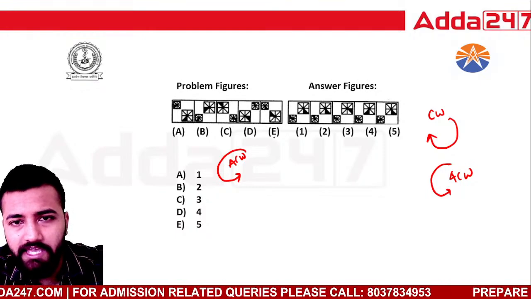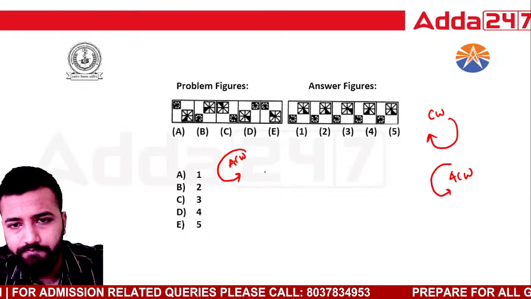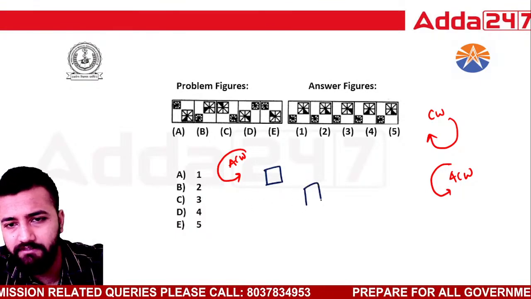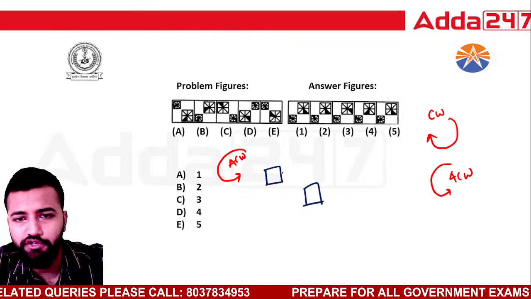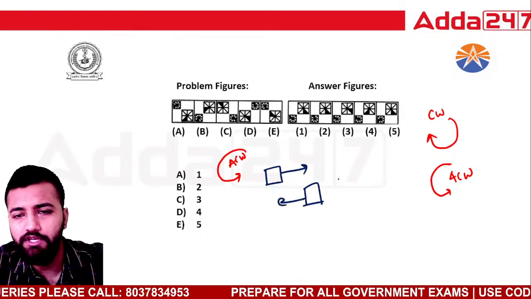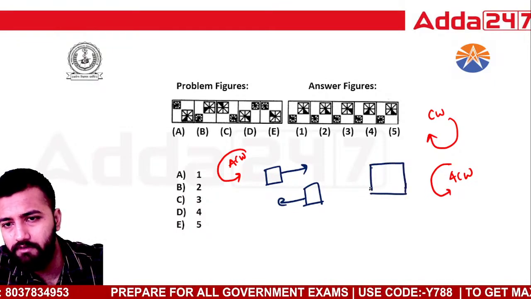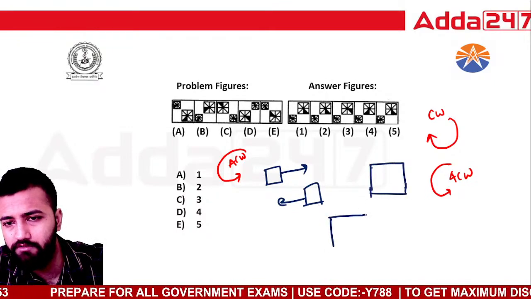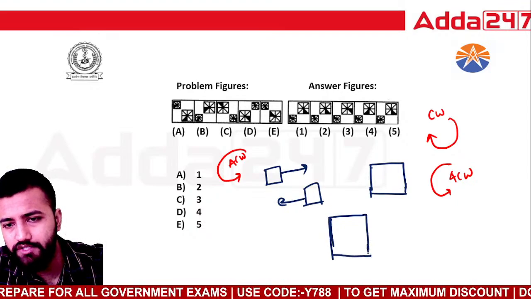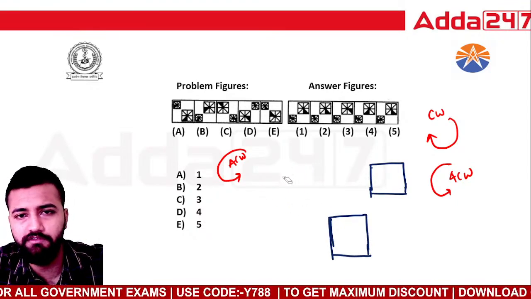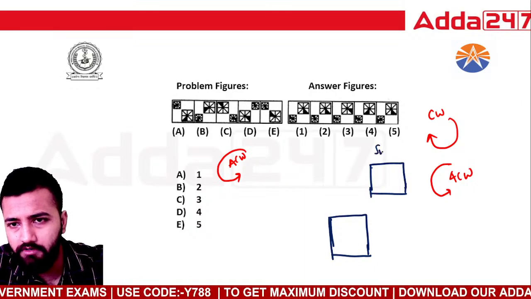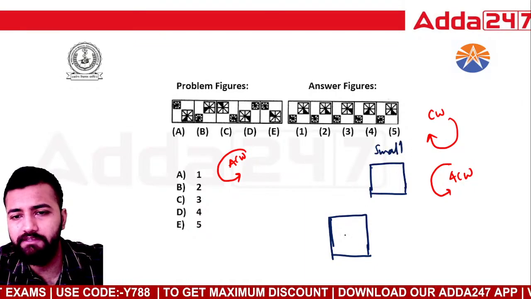Okay, I can see in option number E, I have this here and this here. So let's shift the squares first. So this will go out here, this will go out here, right? So I'll get a figure like this. ये एक figure बनेगा box, right? And here I'll get one more box. Okay. Now let's see which one is bigger box and which one is smaller box, right? So this is smaller box, okay, and this is the bigger box.